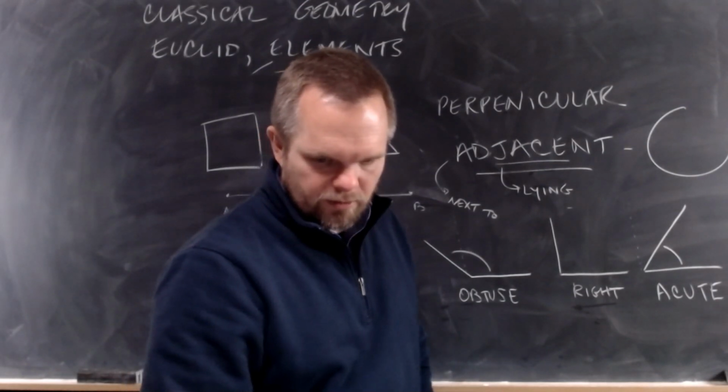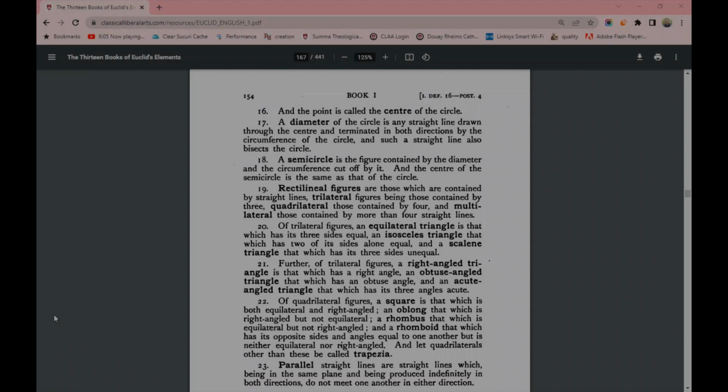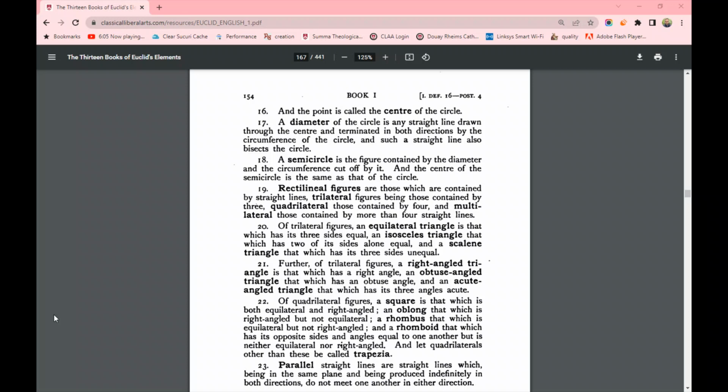Let's keep moving here. We're doing okay. Definition 16, that point is called the center of the circle. Definition 17, a diameter. You've heard the word diameter, I'm sure you've heard it. A diameter of a circle is a straight line drawn through the center and terminated in both directions by the circumference of the circle. So what is a diameter?